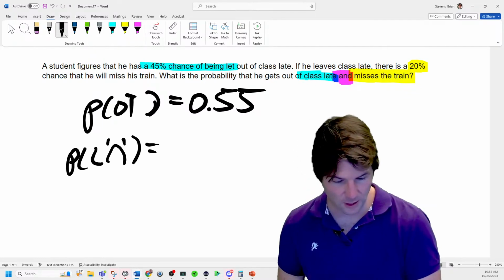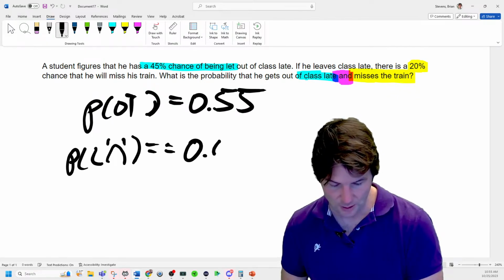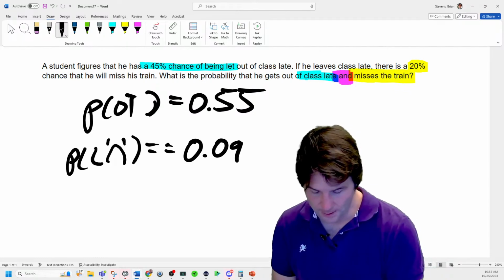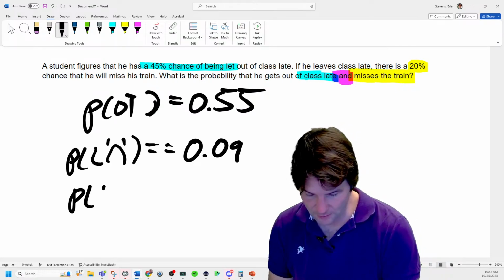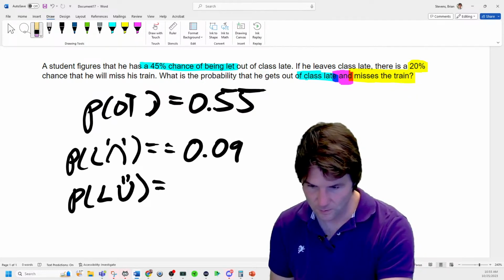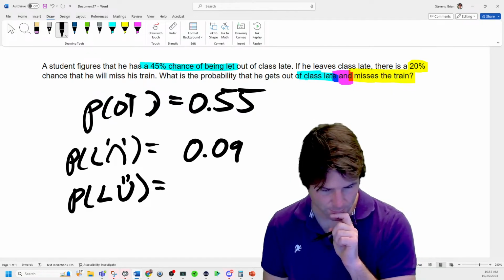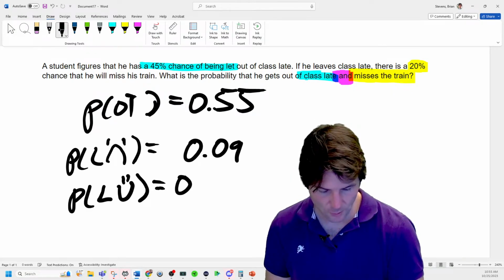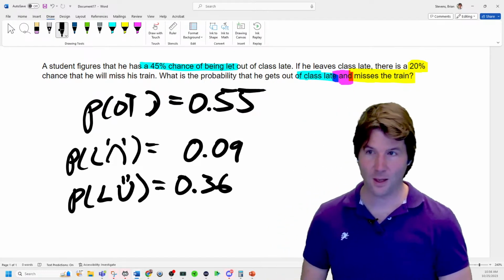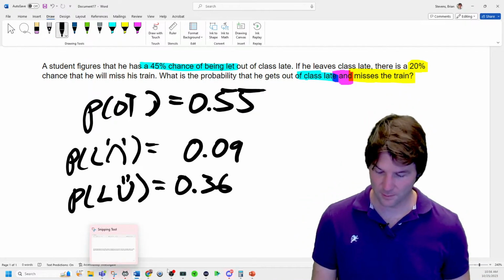And that's going to be equal to 0.09. And then probability of late out of class and he catches the train is going to be equal to, I am correct on this. Yep, great job. 0.36. How do you think I got that last probability?